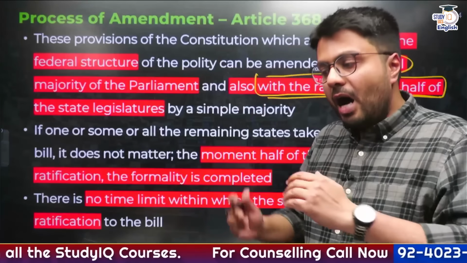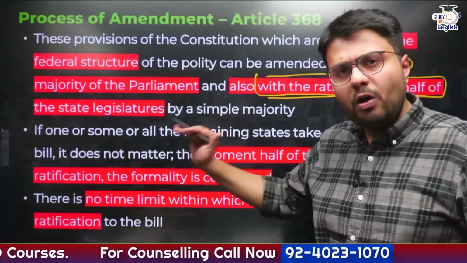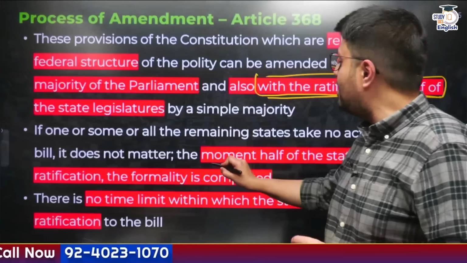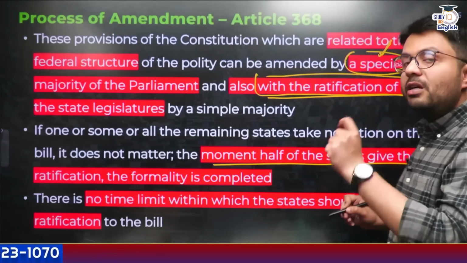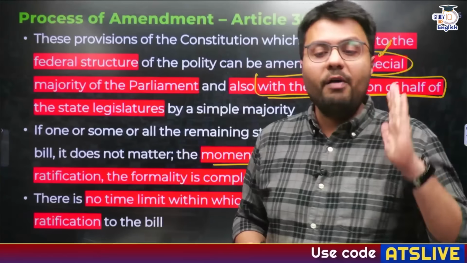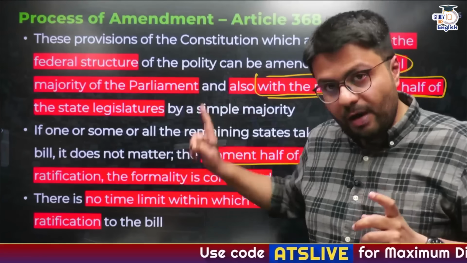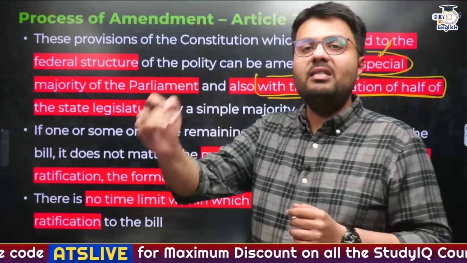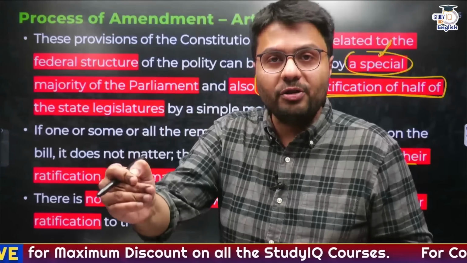And if the other half of the state legislatures do not approve of it or do not say anything about it, even then this bill would be considered to have passed the formality of ratification by half of the state legislatures, right? One more thing that you need to understand, there is no time limit within which these state legislatures need to give their ratification, right?